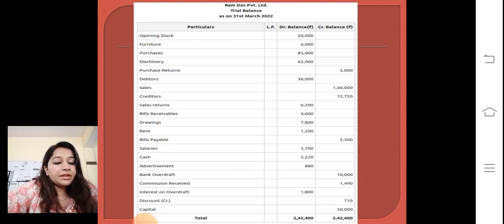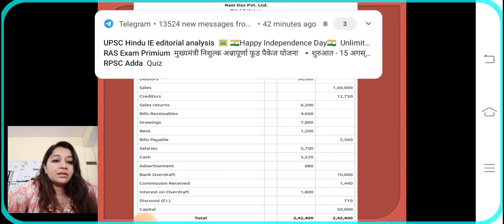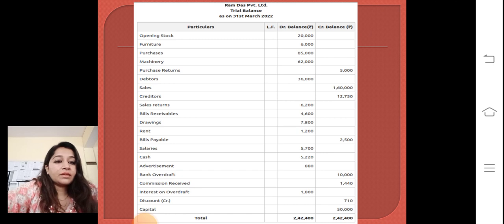Next, creditors. Creditors show credit balance because it is a liability. Liability always shows credit balance. Increase in liability shows credit balance. So 12,750 will be posted here. Next, sales return is a debit balance, so 6,200 will be posted here.